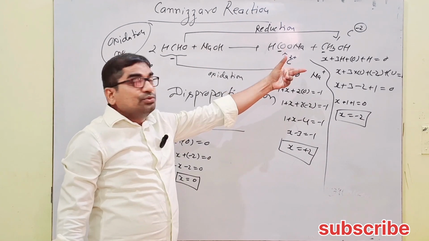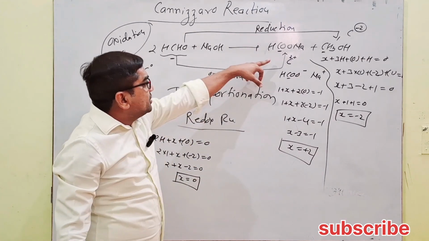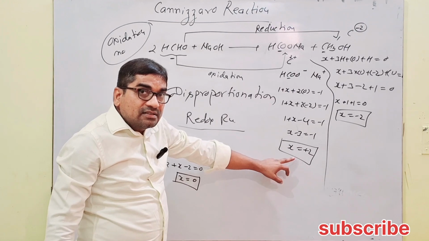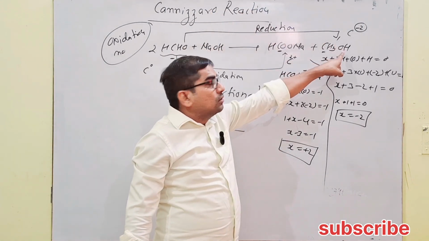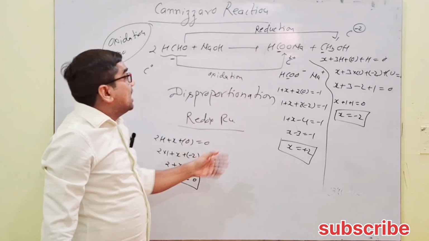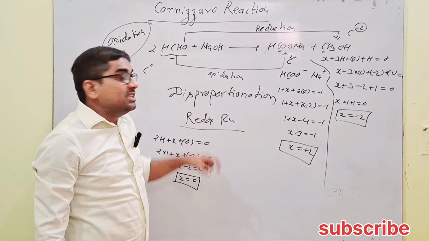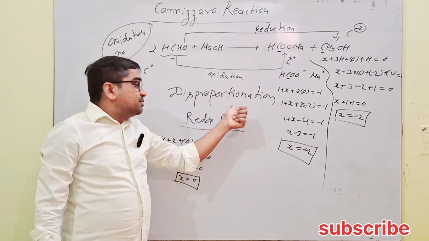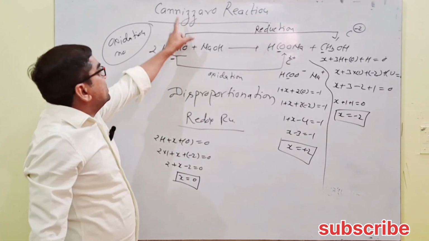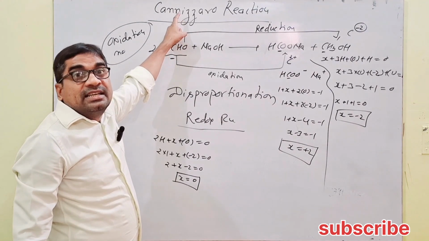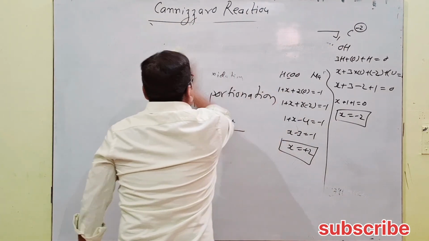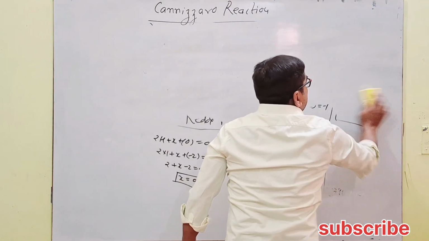While in the products it has two different oxidation states. In the first one, the alkali salt of carboxylic acid, it gets oxidized, while in the second, the alcohol, it gets reduced. So oxidation and reduction of the same element are carried out in one chemical change. That's why it belongs to the disproportionation type of redox reaction. So the Cannizzaro reaction is an example of a disproportionation redox reaction. Next, how the Cannizzaro reaction happens, the mechanism of the Cannizzaro reaction.